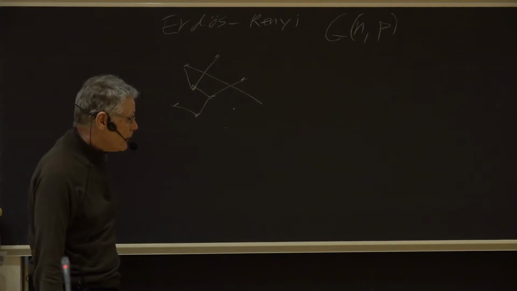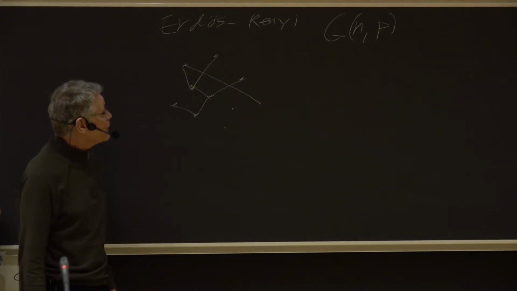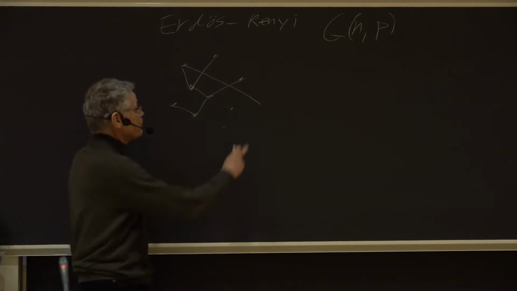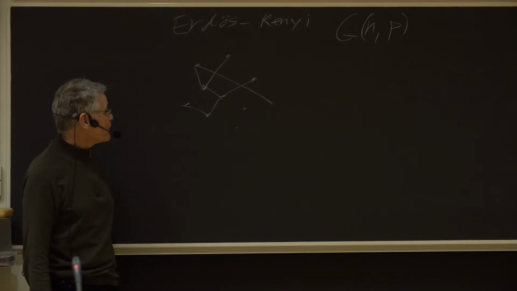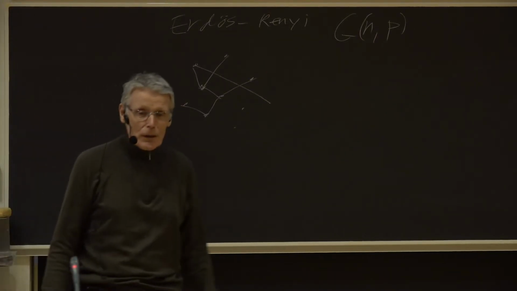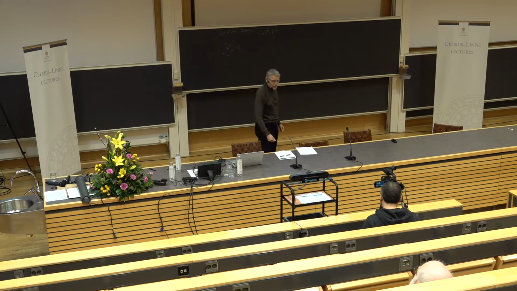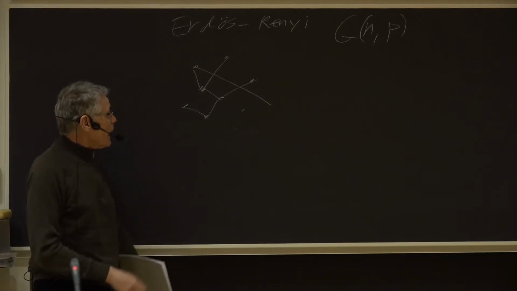This was studied by Erdős and Rényi a long time ago. When I was a child, before I even started university, in 1960, was the main paper on this. One of the things they did was to look at the question whether this graph is connected or not, as Christina talked about earlier.